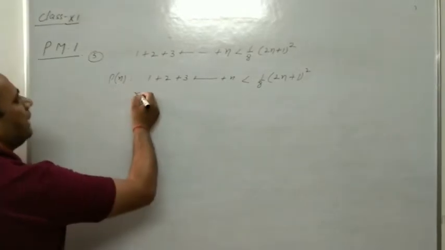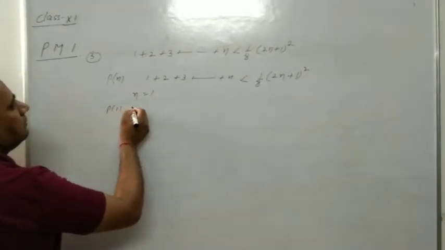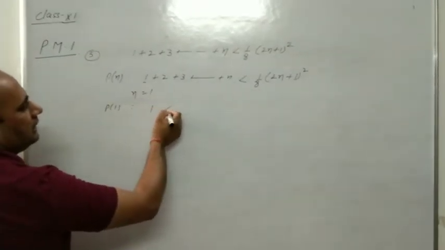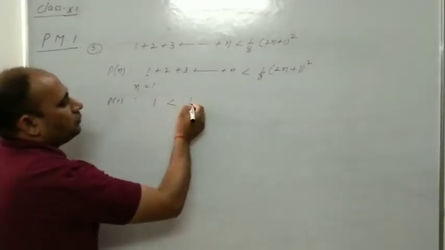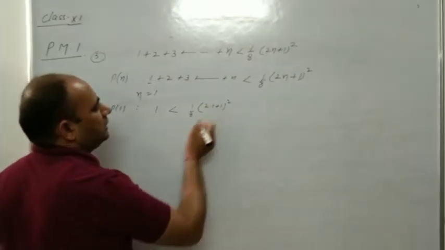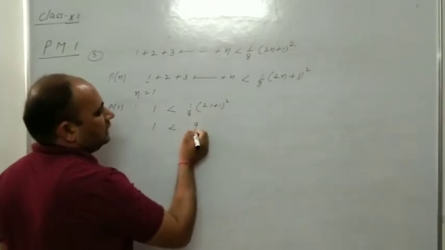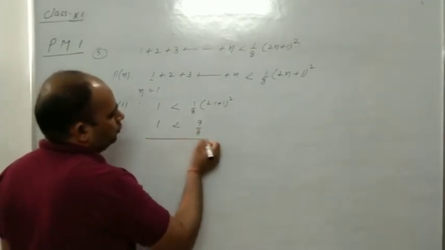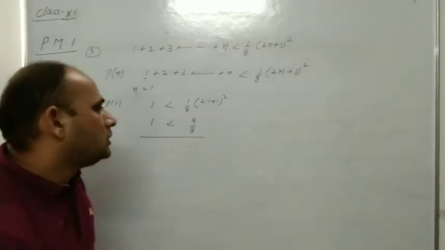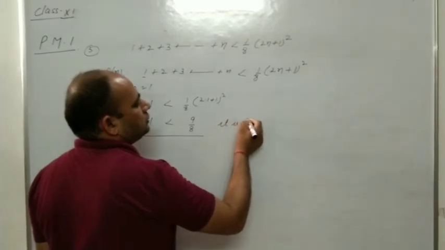First of all, when n is 1, in P(1), the left side is only 1, and the right is 1 by 8 times (2 into 1 plus 1) square, which is 3 square, 9 by 8. So 1 is always less than 9 by 8. So it is true.